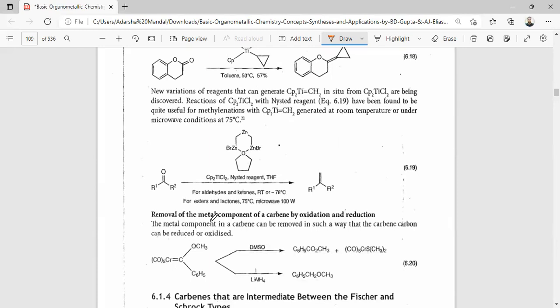Next, removal of the metal component of a carbene by oxidation or reduction. The metal component in a carbene can be removed in such a way that the carbene carbon can be reduced or oxidized. So, the carbene reacts with LiAlH4, giving from this C6H5CH2OCH3, or with the reaction with TMSO to form this intermediate.